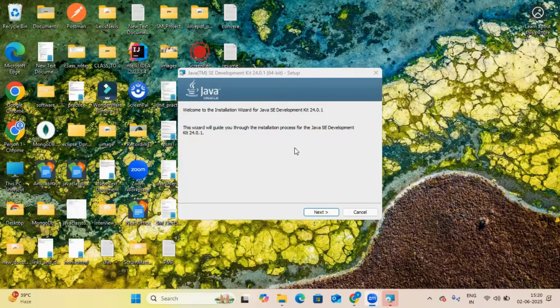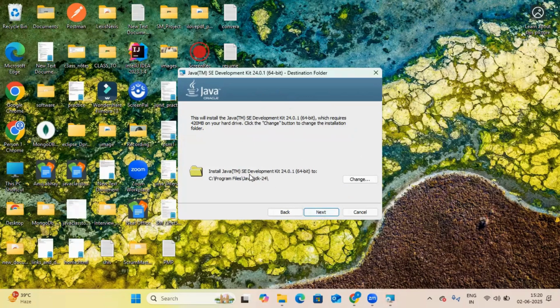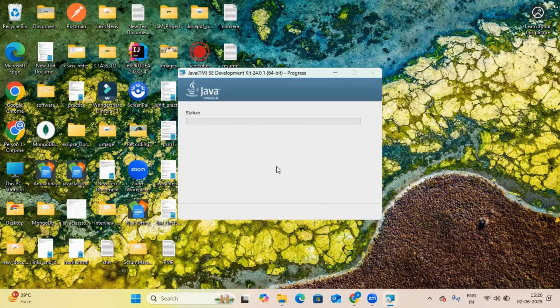Now this prompt will be open. Click on next. Copy this path, this URL, and paste it somewhere, or you can also change it. Let it be. It is basically in the C drive, Program Files, Java, then JDK 8. Then click on next, and it will start downloading the things.